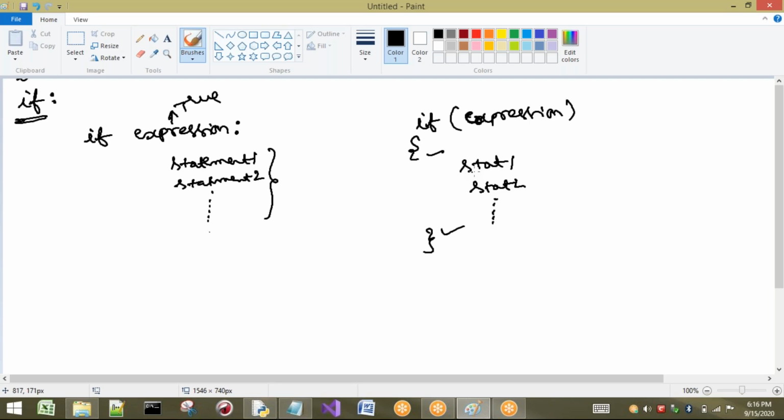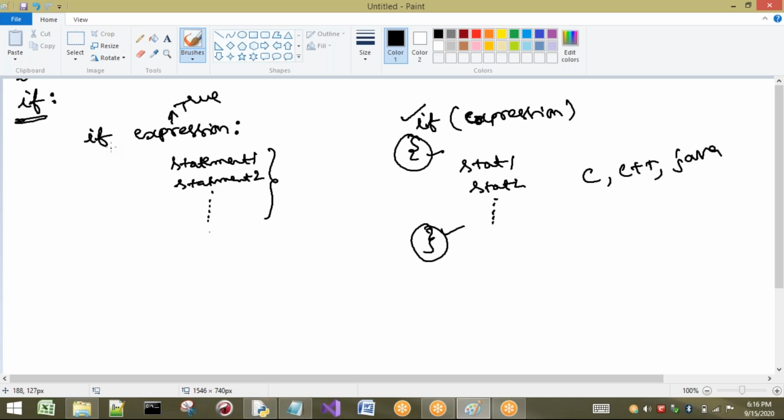To represent a group of statements under an if block, the open and closed brackets are compulsory in C, C++ and Java. If there is only a single statement, we can write it directly without the flower brackets. Otherwise, if you want, you can keep flower brackets for a single statement also.